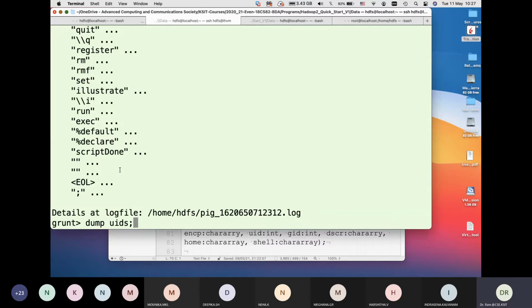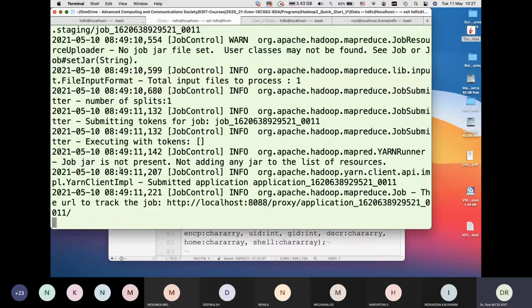UID is fine, so let me see. Maybe I did backspace, something went wrong, so let me store it again, run that.